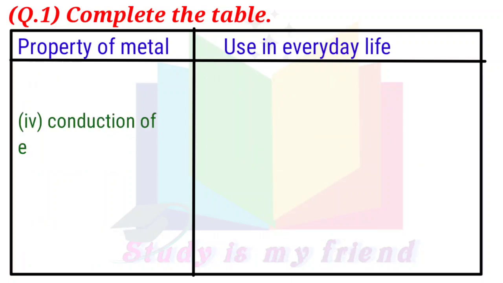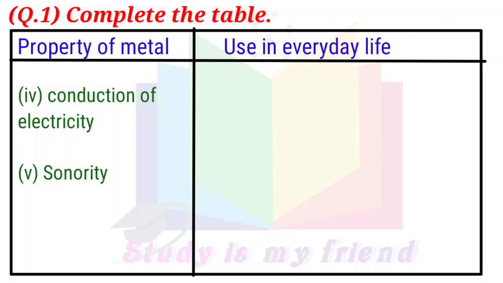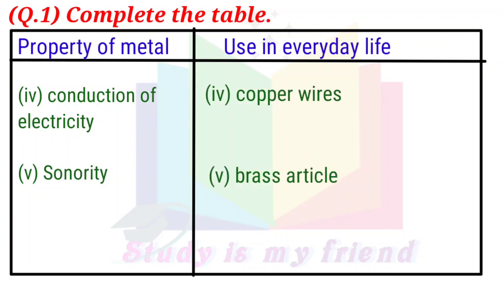4. Conduction of electricity. 5. Sonority. Use in everyday life: 4. Copper wires. 5. Brass articles.